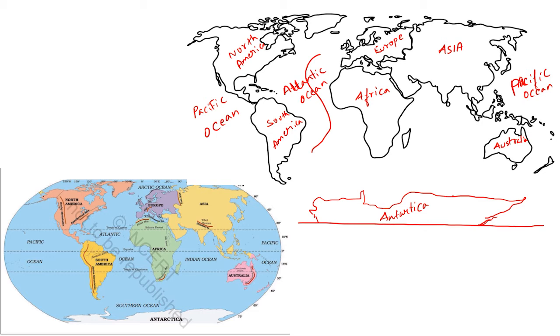And here you can see the Indian Ocean. It comes in this lower part. The Arctic Ocean is at the top of it, at the top of Europe. At the top of Europe, you can write the Arctic Ocean here. Clear?